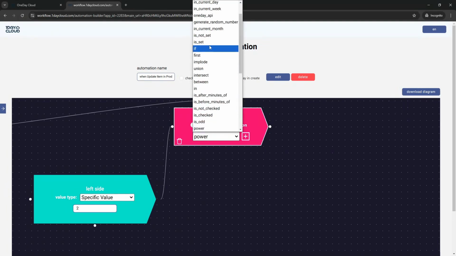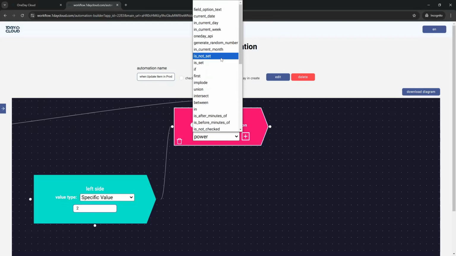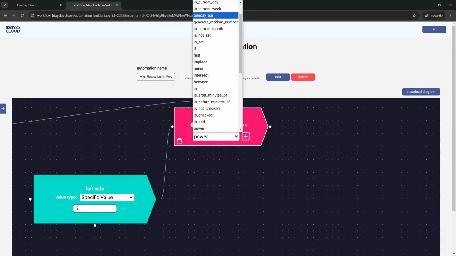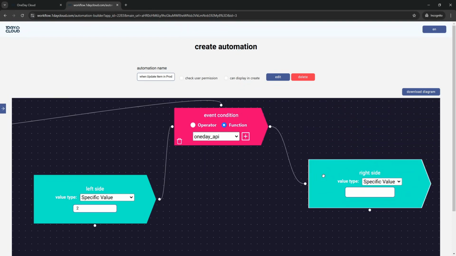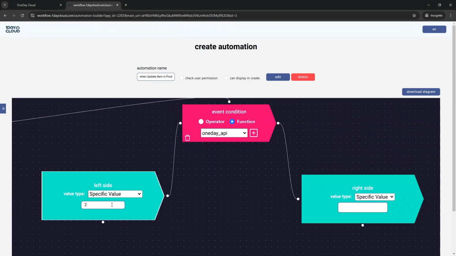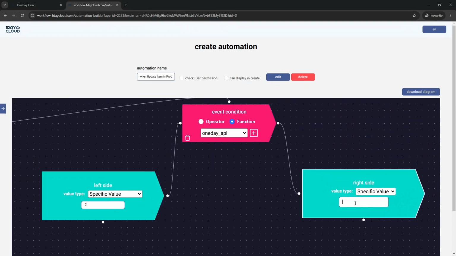And for OneDay API, let's say for example none of these functions are helpful for you. You can create your own function. First, you have to repeat the same process for the custom code. And then you can put on the left side the name of the function and on the right side the parameters that you want to send to it.